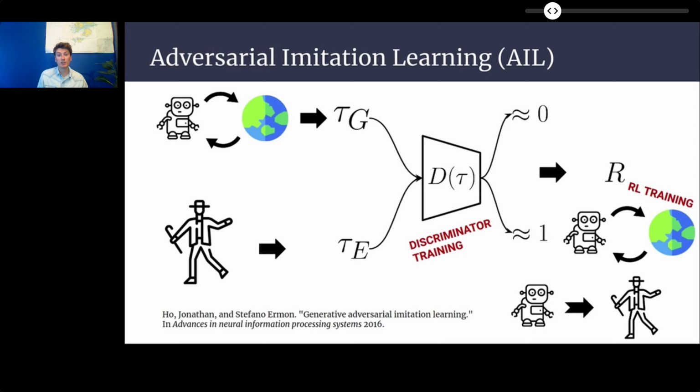Now, this involves two steps. We have the discriminator training and the policy optimization step, which is done by reinforcement learning. This last step is known to be brittle and hard to tune in practice.